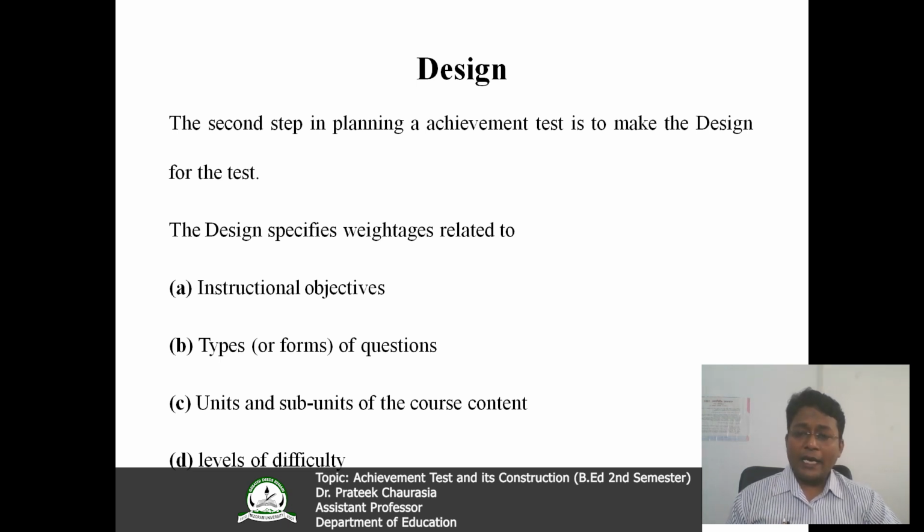Weightage related to types of the questions, means short answer question, long answer question, multiple choice question. Which type of question you are going to include in the achievement test? You have to give some weightage to it. Third is weightage to units and subunit of the course content.